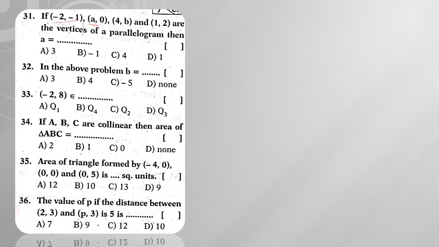(-2, -1), (a, 0), (4, b), (1, 2) are the vertices of the parallelogram. Then what is the value of a? So for this, what can we use? We can say that the midpoint of these two is equal to the midpoint of these two. So the midpoint of the first and third vertices is equal to the midpoint of the second and fourth vertices. So from that, what am I going to get? (-2 + 4)/2, (-1 + b)/2. This is the midpoint of first and third, which is equal to the midpoint of second and fourth, which is nothing but (a + 1)/2, (0 + 2)/2.